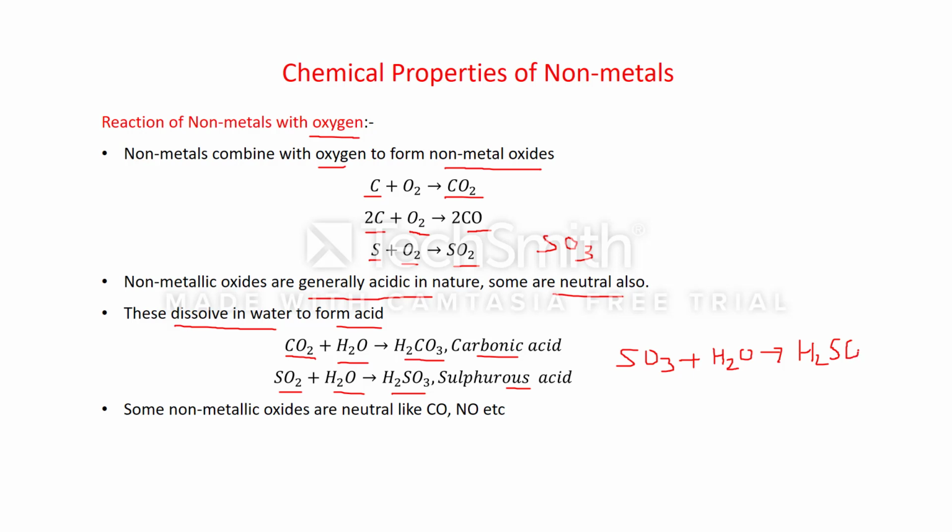And how can we find out that these products are acidic or basic? With the help of litmus paper we can find out. Blue litmus will change into red. Some non-metallic oxides are neutral, like CO, carbon monoxide, NO, nitric oxide, etc.